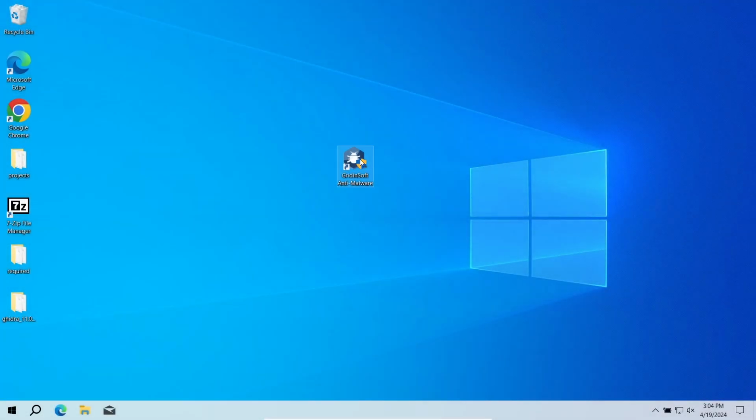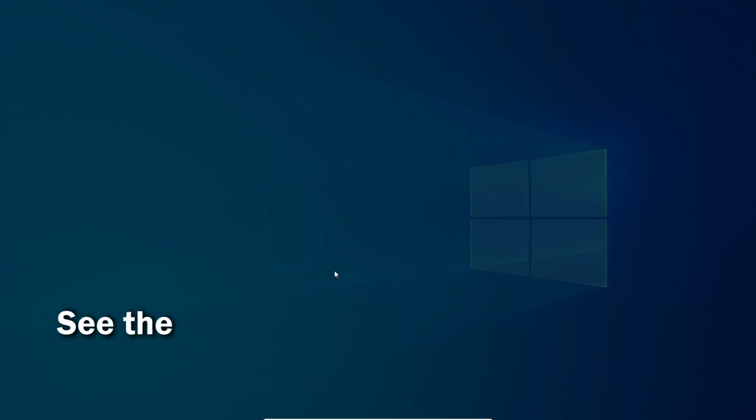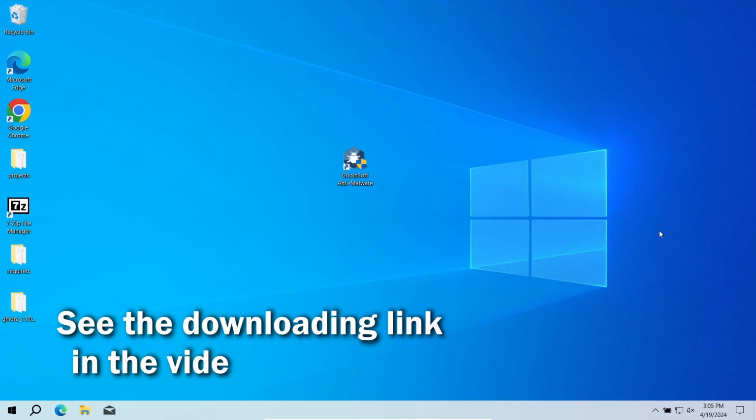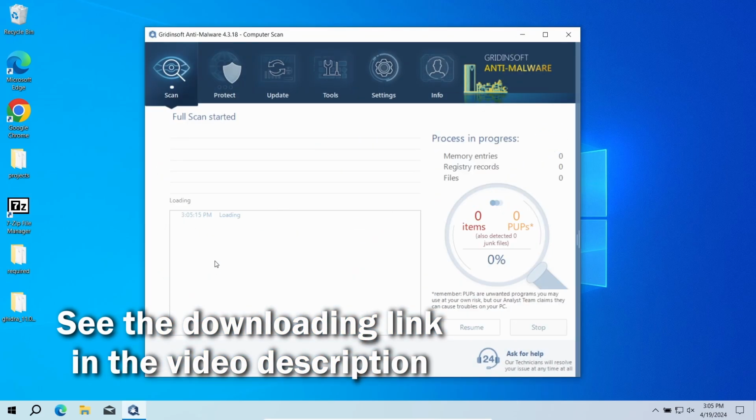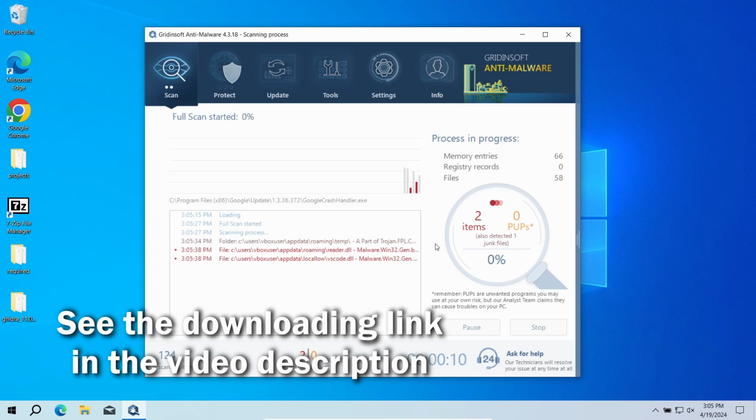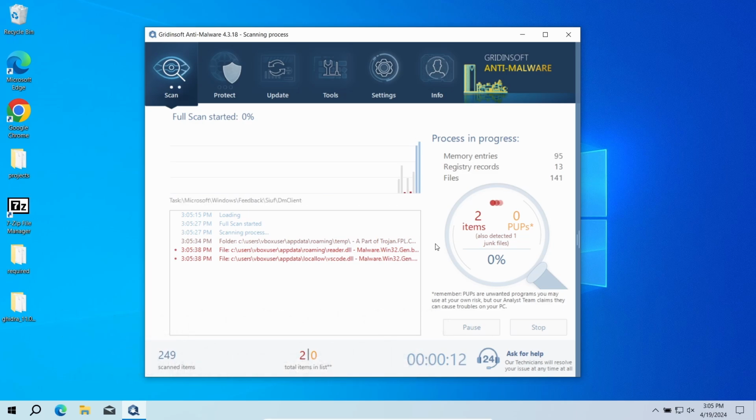To get rid of the Amiga Ad Blocker extension automatically, an anti-malware scan is needed. For that purpose, I recommend using GridinSoft Anti-Malware. It is a highly efficient malware removal tool that will find and remove even the most modern and sneaky malware, leave alone browser hijackers. Download it by the link in the video description and run a full scan, so the entirety of your system will be checked for malware. The process will take 10 to 15 minutes.